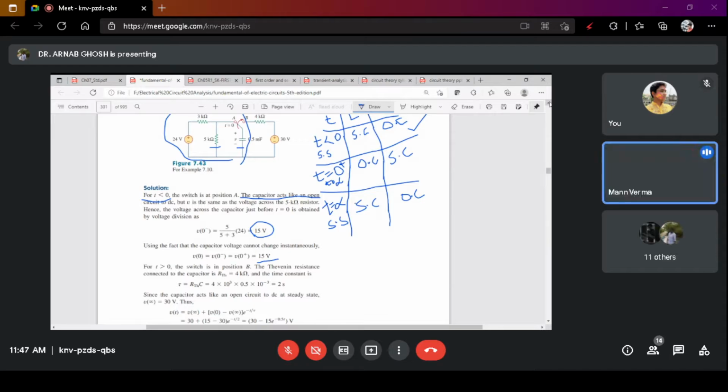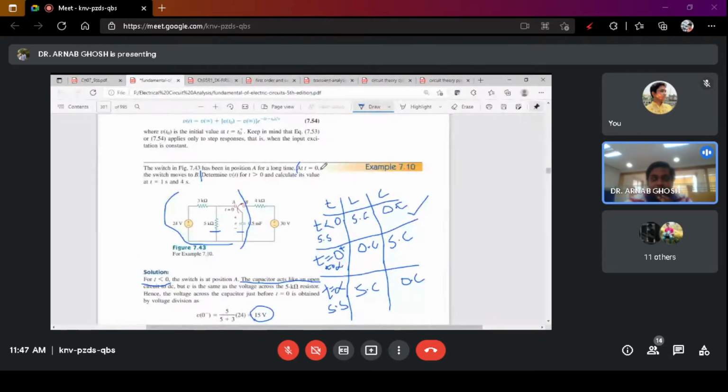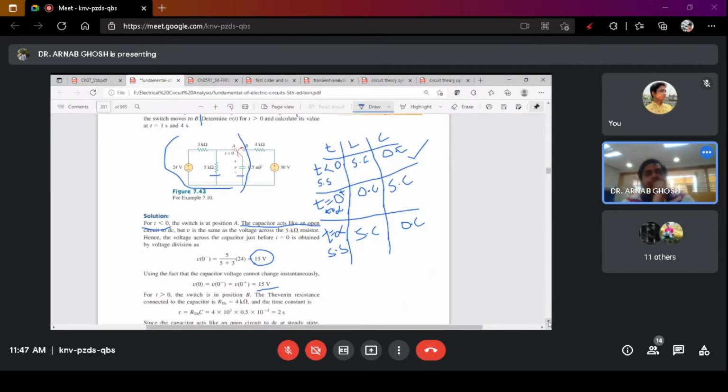So it is before switching on the circuit, no? Yes, at t less than 0, because at t equals 0 you will get back to B, but at t less than 0 this part of the circuit is inactive, right? So we are considering this as the open circuit, so the voltage across this 5 kilo ohm will be the voltage across the capacitor, so that is coming out as 15 volt, right? Next,